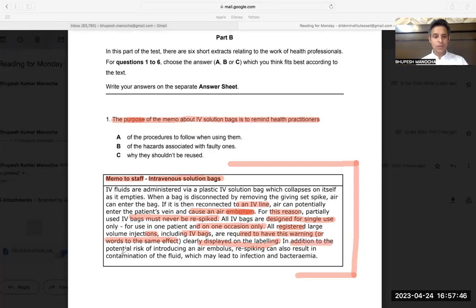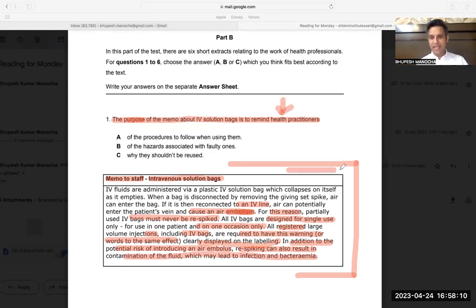In addition to the potential risk of introducing an air embolus, it is again revising the same thing, that it can cause air embolism. And in addition to that, respiking can also result in contamination of the fluid, which may lead to infection or bacteremia. So now it is speaking to the health practitioners.